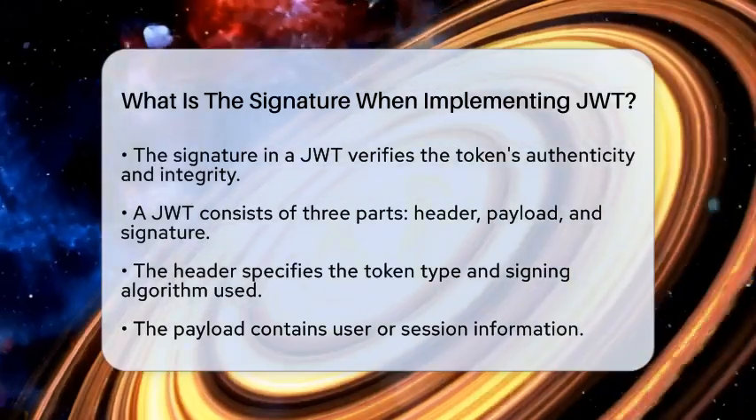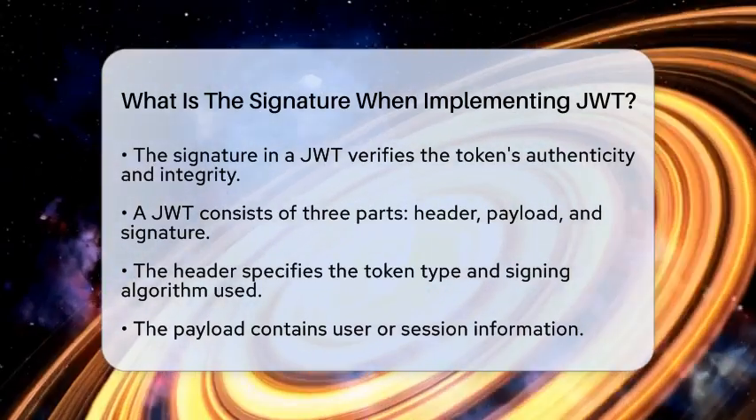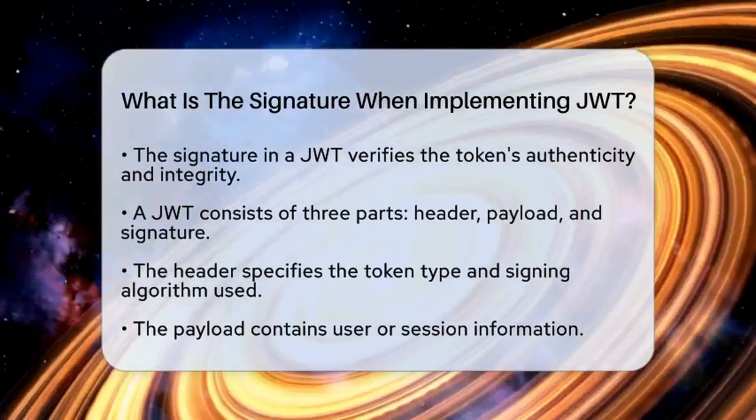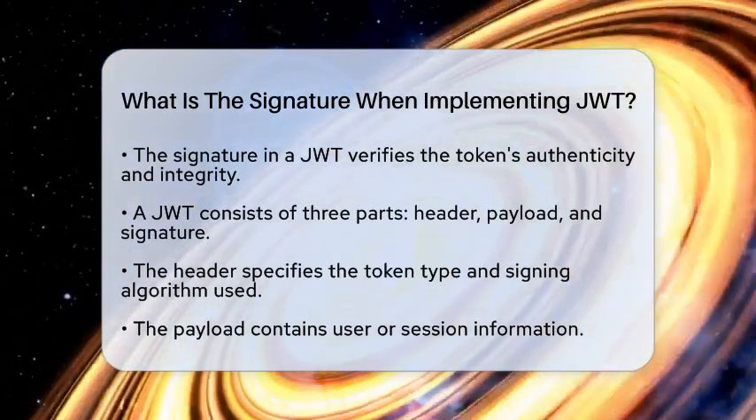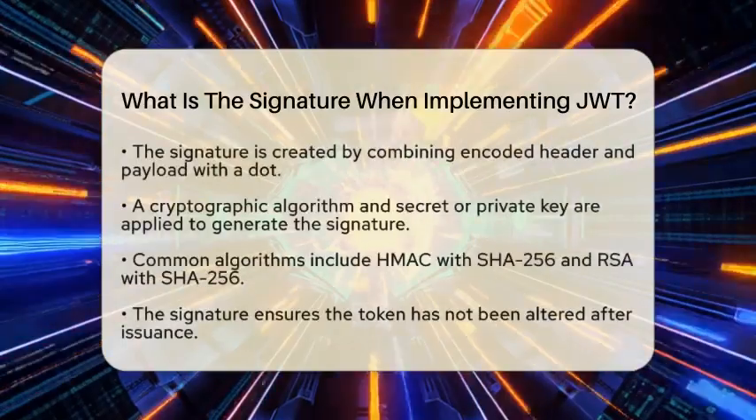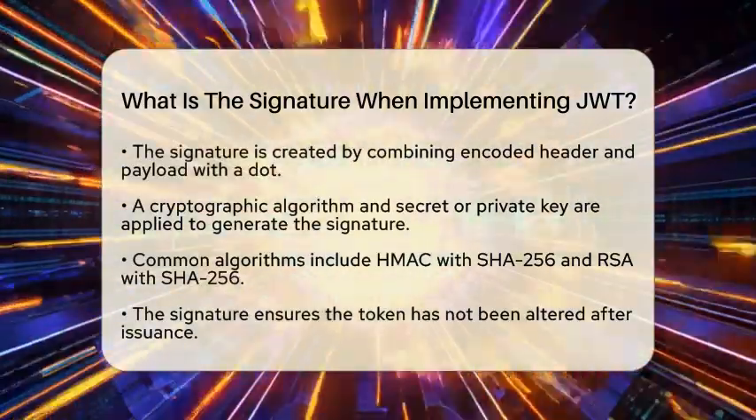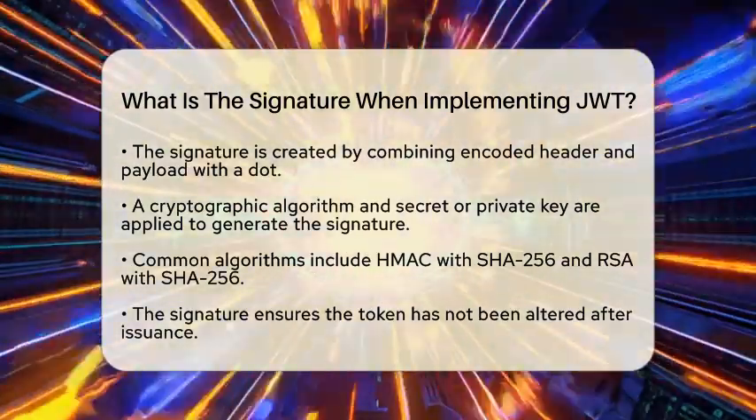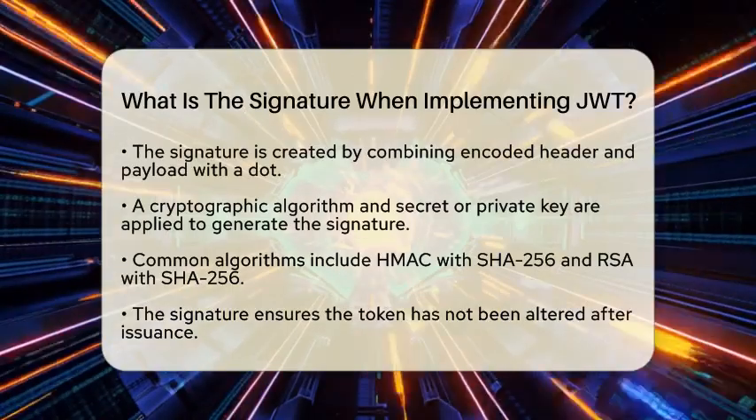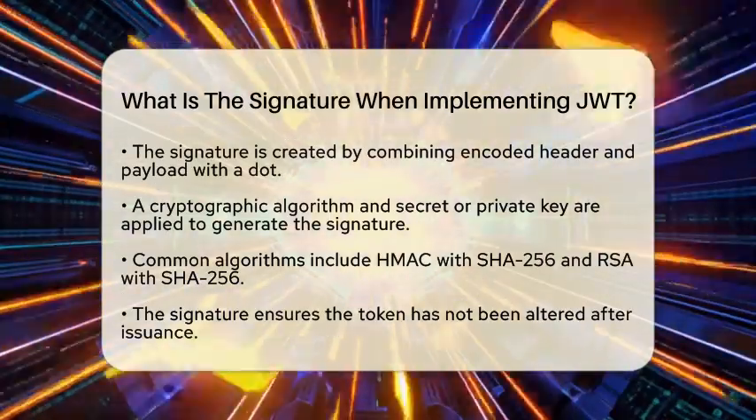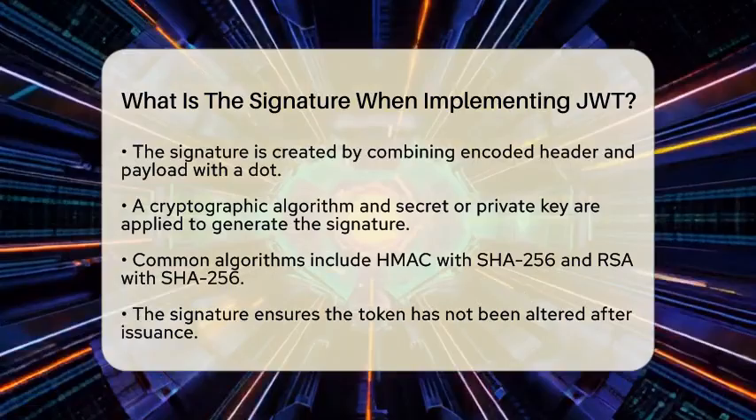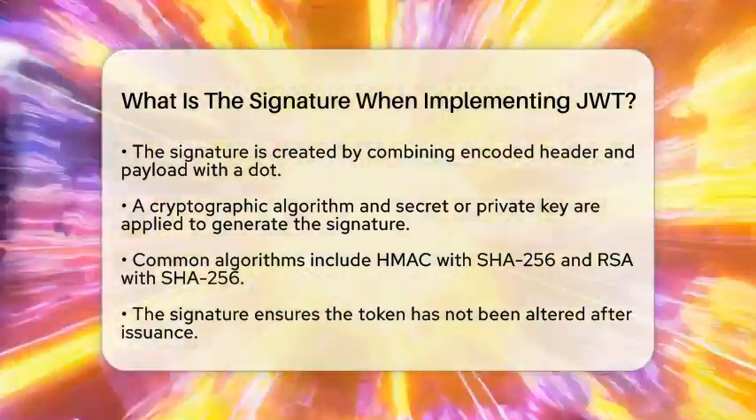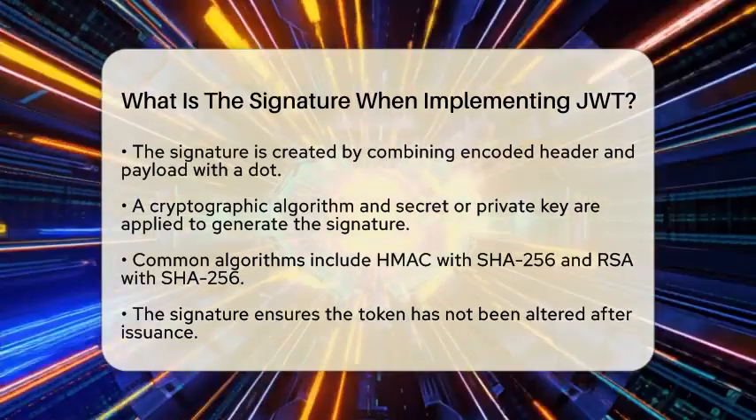The signature is made by taking the encoded header and payload, then combining them with a dot in between. Next, a cryptographic algorithm is applied along with a secret key or a private key. This process creates a unique string that is added to the token. For example, if you use an algorithm called HMAC SHA-256, the signature is created by applying this function to the combined header and payload, using your secret key. The result is a string that looks like a jumble of letters and numbers, but it's actually a cryptographic proof.